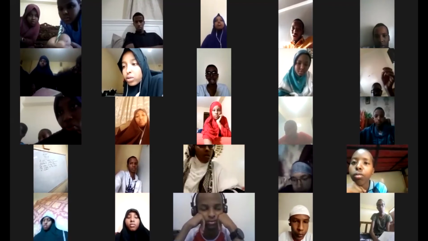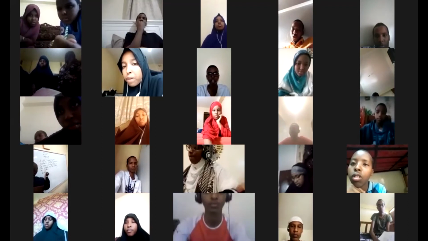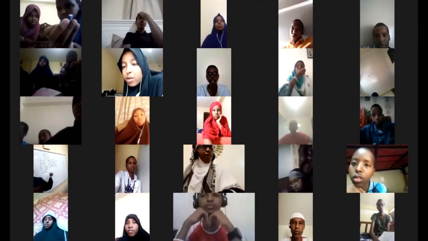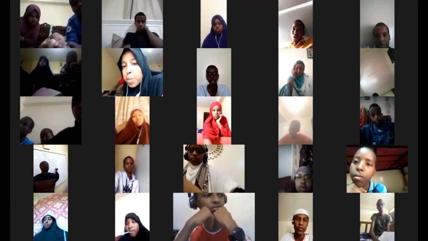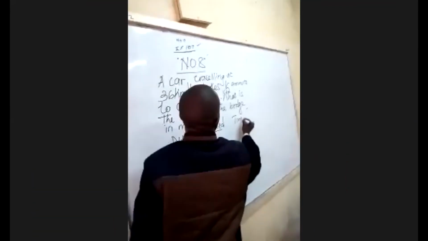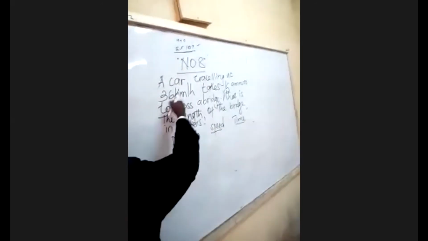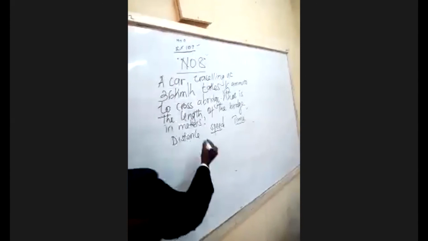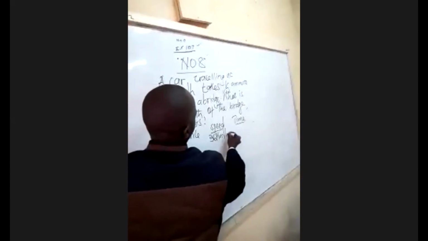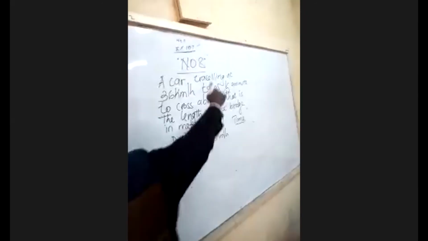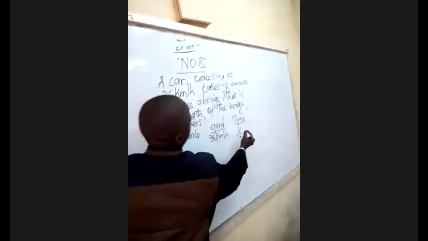Now, we are going to write there distance, speed, and time. Speed is in kilometers per hour, 36 kilometers per hour. Time is a half.